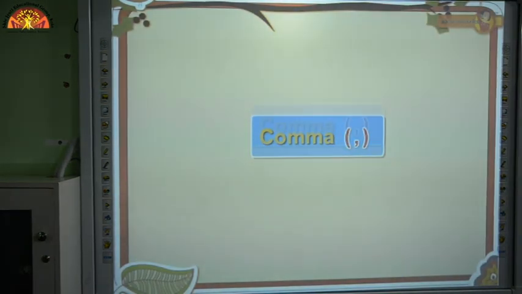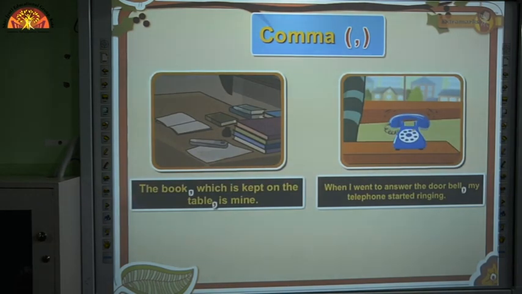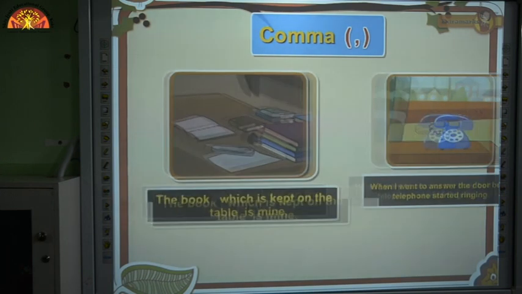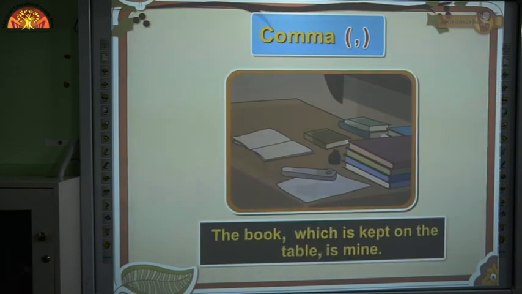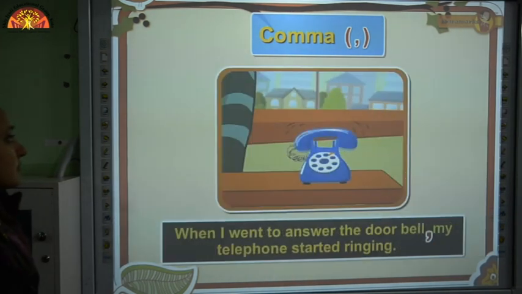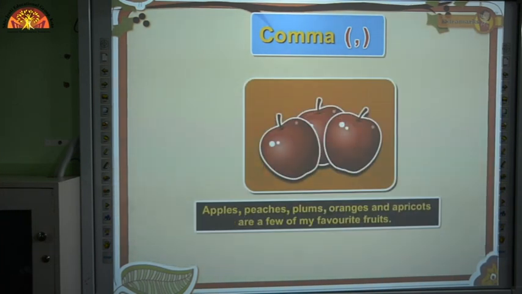Comma. A comma is commonly used when a brief pause is required to make the writing easier to understand. For example, the book which is kept on the table is mine. When I went to answer the doorbell, my telephone started ringing. The comma indicates a short pause or a break.